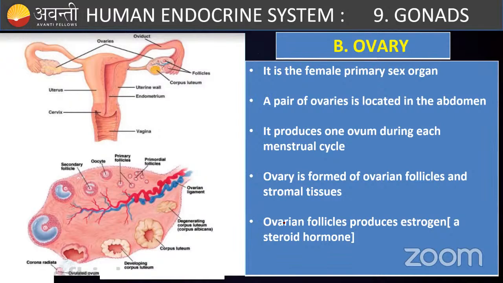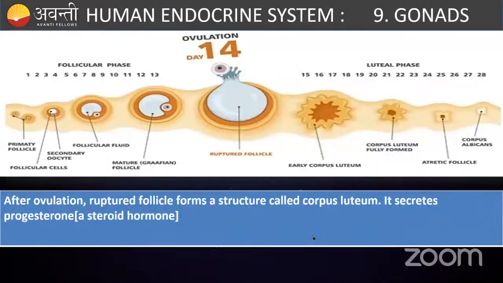Usually ovaries are formed of special bodies called ovarian follicles, and ovarian follicles are made up of follicular cells. These follicular cells produce estrogen, which is a steroidal hormone like testosterone. You can see these are primary follicles, secondary follicles, tertiary follicles. They all produce estrogen. After the follicle is produced, ovulation happens, and then the remaining cells of the follicle construct another body called the corpus luteum.